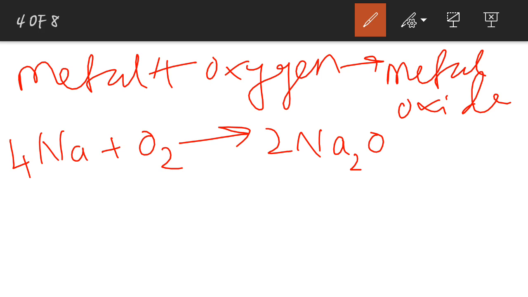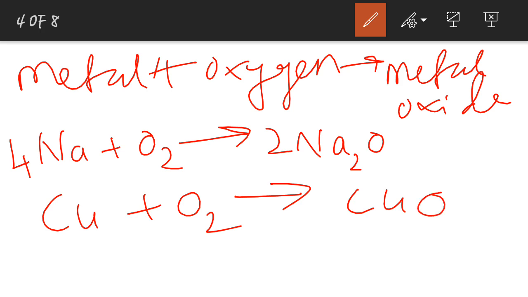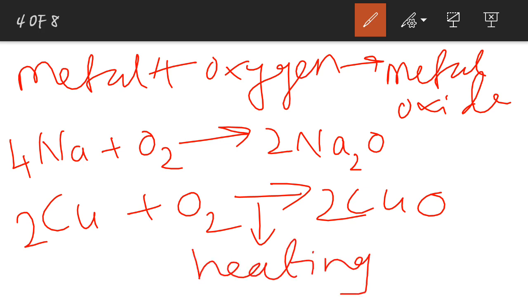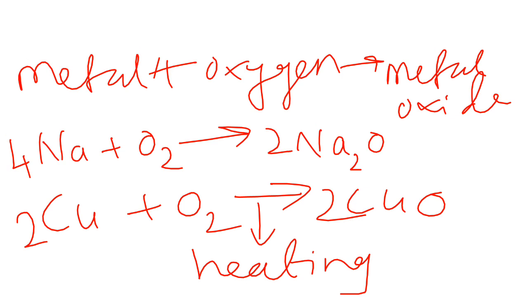Then some metals react with oxygen but only on heating. For example, Cu is for copper. Copper plus oxygen will give us copper oxide. This is called copper oxide. Here we balance 2 and here 2. This happens on heating. So these are the examples of metals reacting with oxygen.